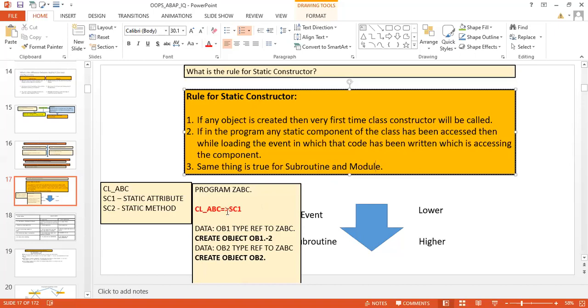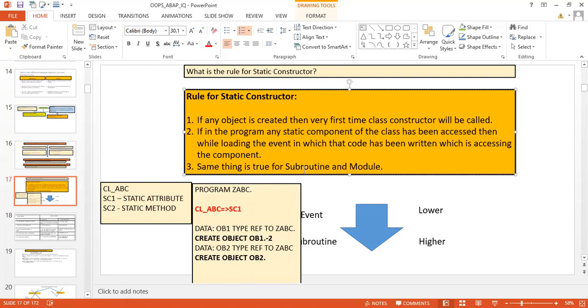If you have written this statement in a module or subroutine, then your class constructor will be called whenever the subroutine is going to get loaded, or whenever your module is going to get loaded. That's what we have written over here. So this is also true for subroutine and module.